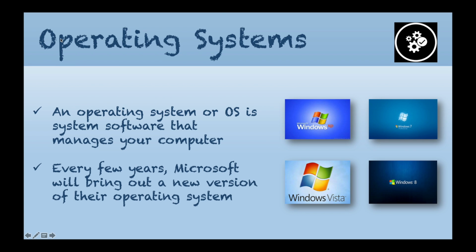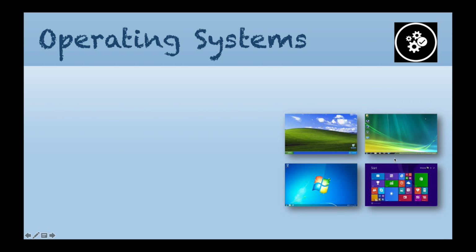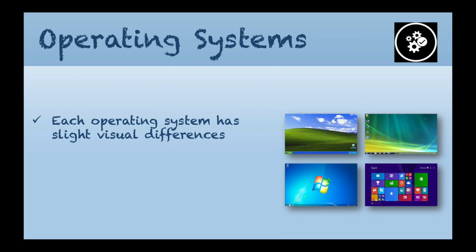If you look on the right hand side of the screen here, we've got Windows XP, one of the more popular ones during its day. We've got Windows Vista, not so popular, however still an operating system. Windows 7, again a very popular operating system, and Windows 8. Now these have been brought out by Microsoft over the last 10 years or so. If you notice, each operating system has slight visual differences.